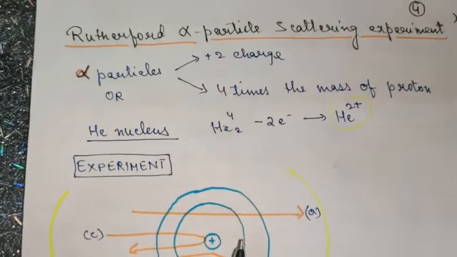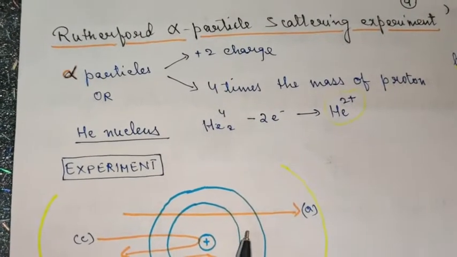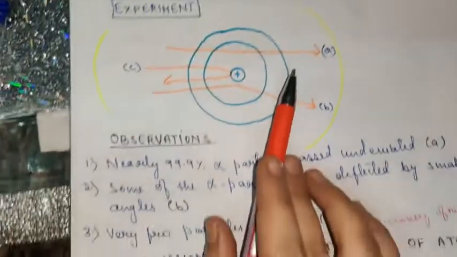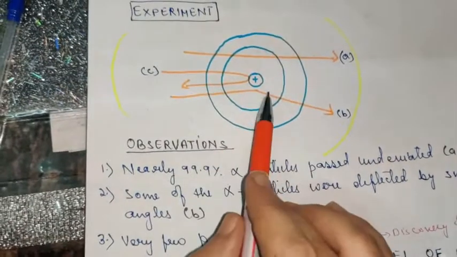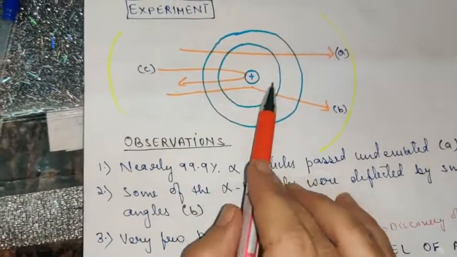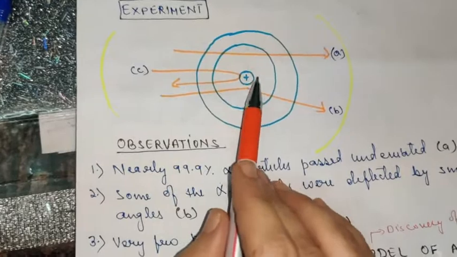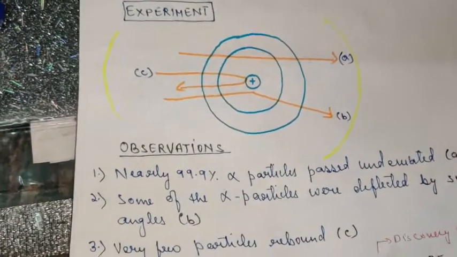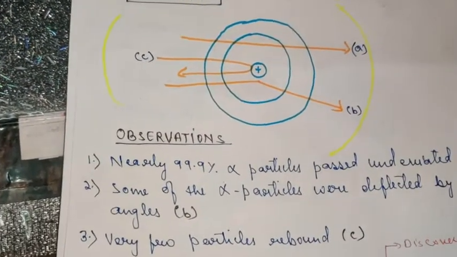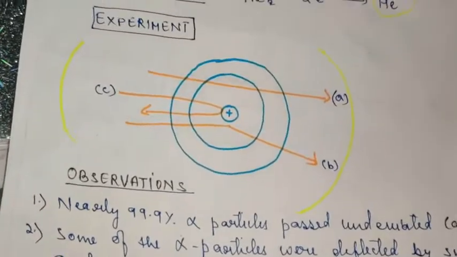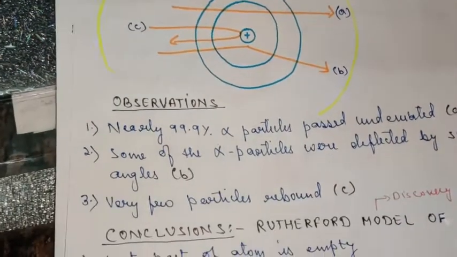But again I am telling you, the actual discoverer is Goldstein, because in his experiment he simply concluded that positive charge is present in the center, and then he further emphasized the properties of the proton, which was already studied by Goldstein.